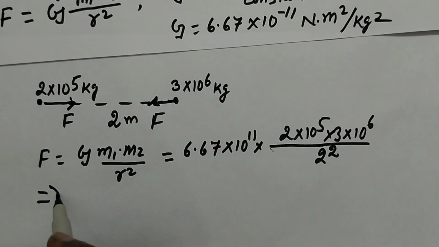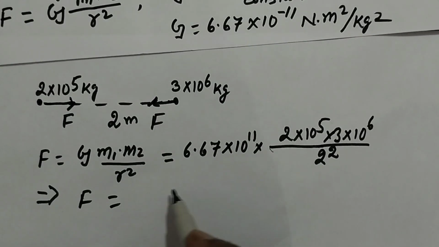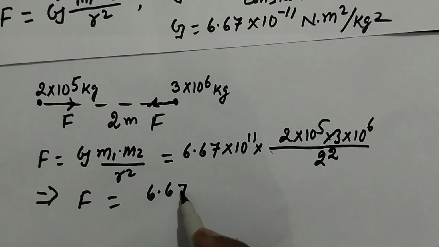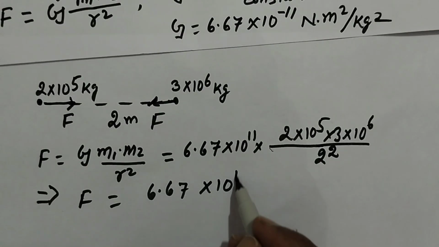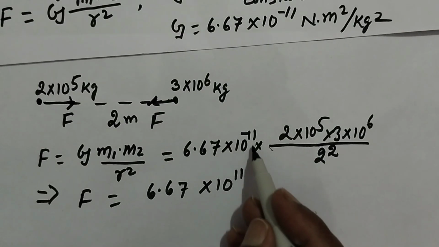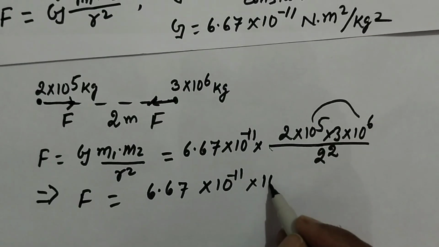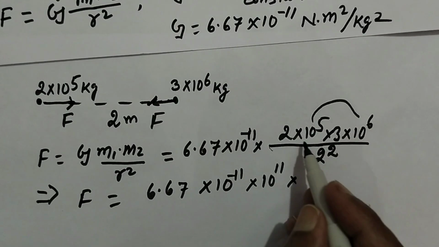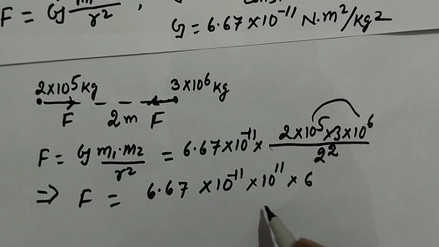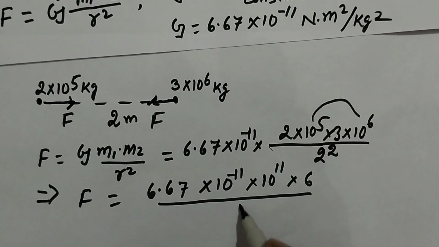So F equals 6.67 into 10 to the power minus 11 into, this will also be 10 to the power plus 11, and 2 times 3 is 6 over 4.